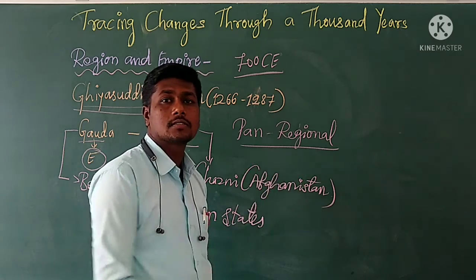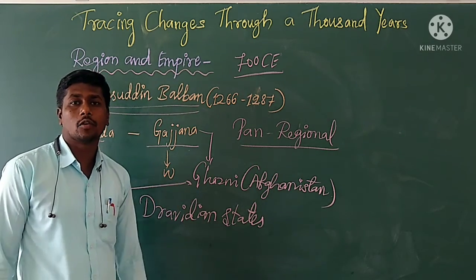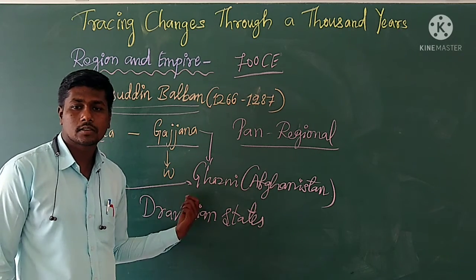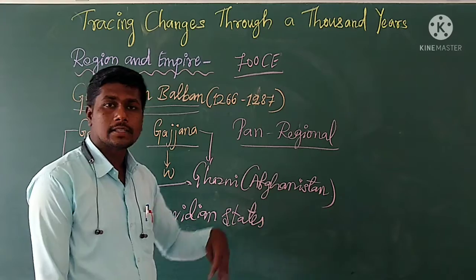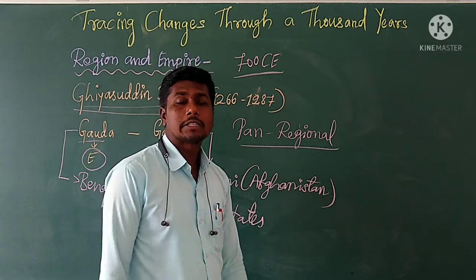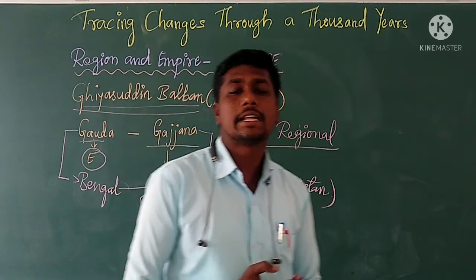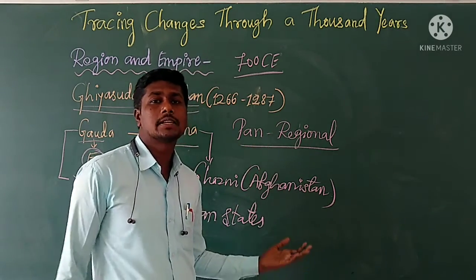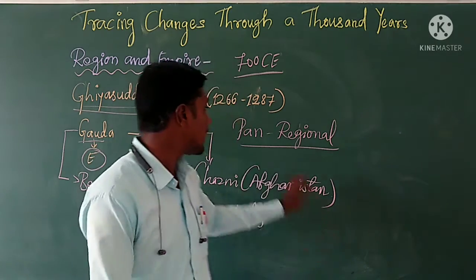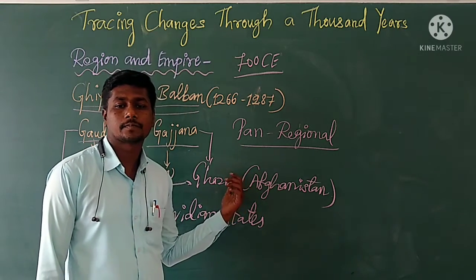Mughals, Cholas, or it may be the Khiljis I told you about, correct? As well as the Tughlaqs. These were important dynasties and empires. They were pan-regional empires because they conquered and ruled various regions of the Indian subcontinent. Because of that, we call them pan-regional dynasties or empires.